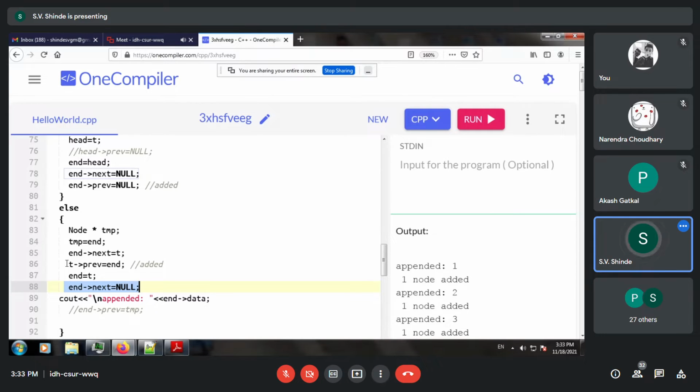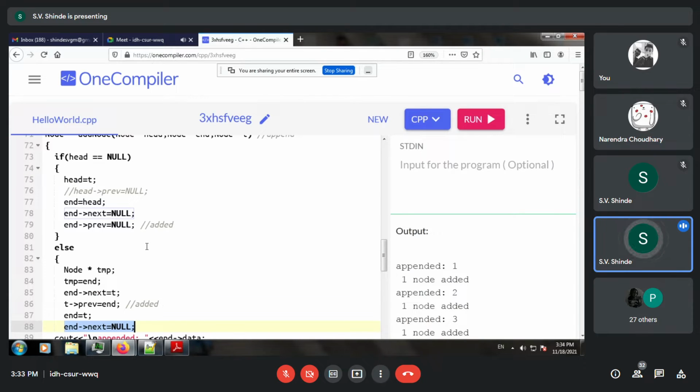One is the next pointer, another is the previous pointer, and we have to remember that end arrow next will always be null, and head arrow previous will always be null in creating the doubly linked list. Yes, participants, able to understand the adding of nodes into a doubly linked list?